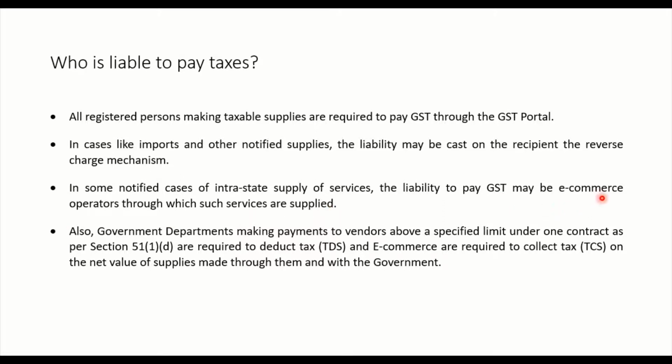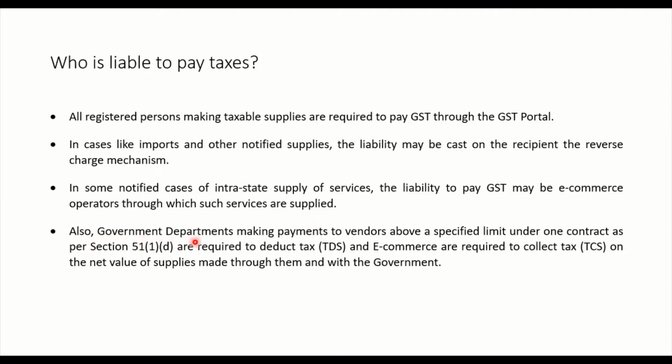It means if you are an e-commerce operator or a supplier to the e-commerce operator, you have to pay the taxes even if you are not registered. You have to take the registration and pay the GST. If you are not paying, the e-commerce operator will pay under the reverse charge mechanism, but GST is definitely applicable. This is a part of section 24, e-commerce operator, where compulsory registration is given. It means we expect GST to arise on such transactions.